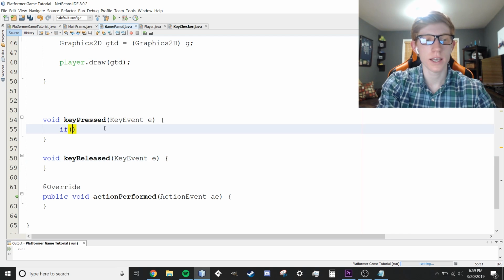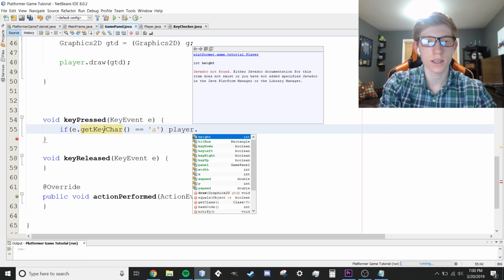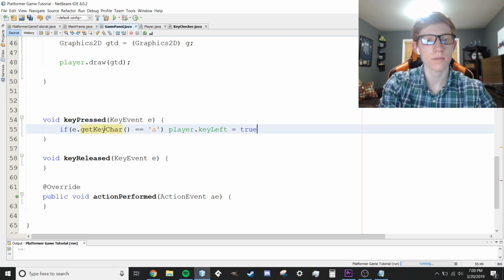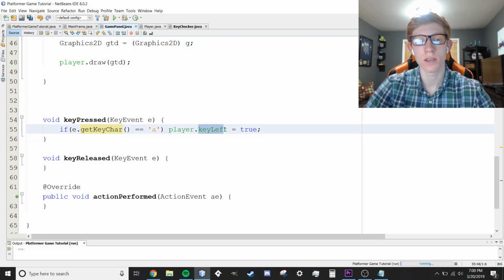What we're going to do is say if e.getKeyChar. Remember, chars are like characters, char variables. So we're going to see if the key that was pressed is equal to A, and we're going to say player.keyLeft is equal to true. So what this is going to do is see that whatever key event was just called, that was the code saying, oh, a key is being pressed, we need to do something. It's going to check and see if that key was the A key being pressed down. It's going to move the player to the left. And we have those keyLeft, keyRight, keyUp, keyDown variables we created. Those are Boolean variables. And this is just going to go within the player and tell them that we're moving left.